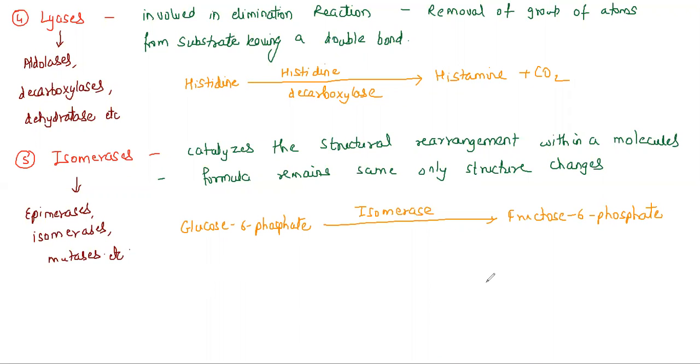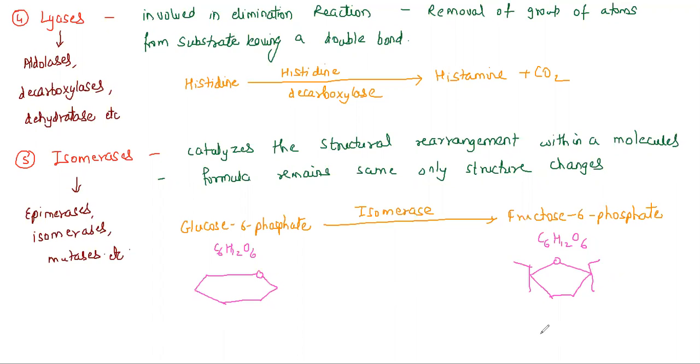The formula for glucose is C6H12O6, and the formula for fructose is also C6H12O6. The only difference is in the structure. Whenever we draw glucose, we draw it like this, but when I draw fructose, I will draw it like this. So this is isomerization: there is a change only in the structure, not in the formula.